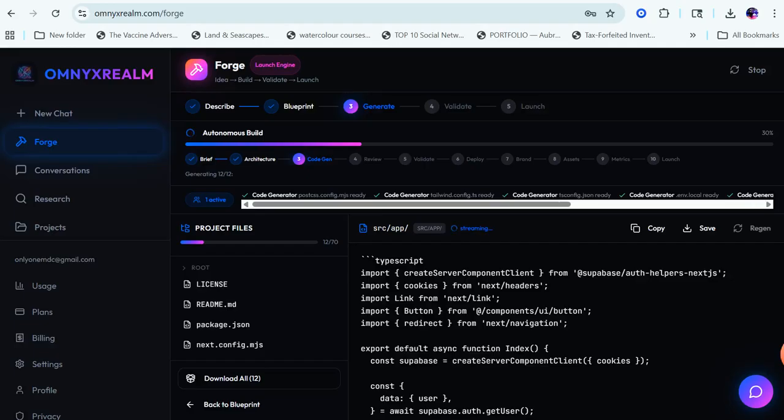And then when this is finished, we're just going to go briefly through all of the other things that you see on the left side under the word OMNYXREALM. We're going to go to the conversations, the research portion, the projects, usage plans, billings. We're going to stop there, and we'll end it right there.